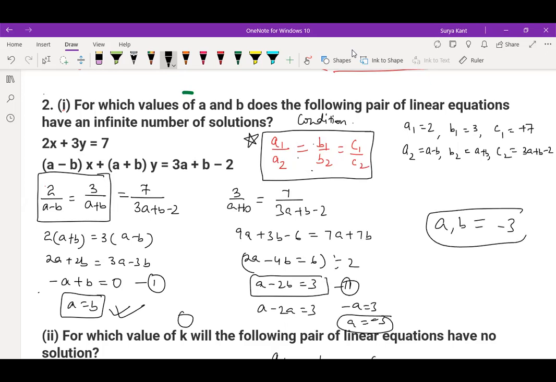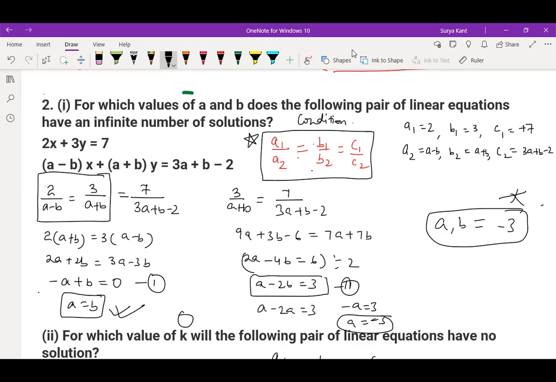Answer is wrong, I think. Check, Samarth. I think answer is wrong. Yes, sir. It looks answer is wrong. Just check once. a and b both are minus 3. Putting it there, right? Check the answer at the back.